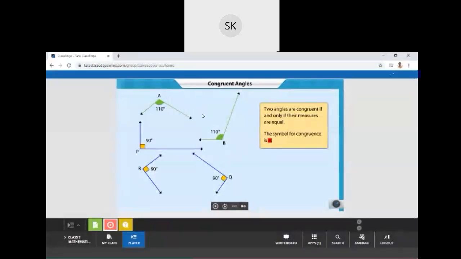So angle A is congruent to angle B. We are going to see the measure of the angle, not the alignment or direction of the angles. Understand? While deciding the congruence between angles, we observe the measure of the angle, not the direction.